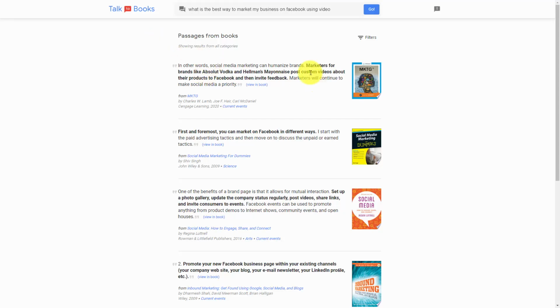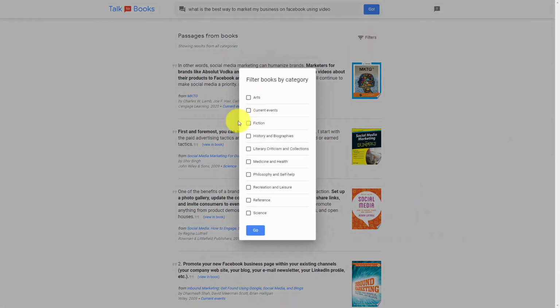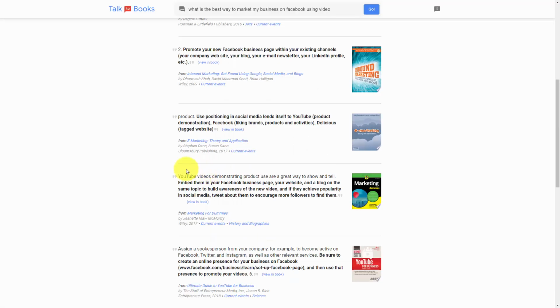What you get with this page also is a filter command. And we can click on Filter. And if you have a way of filtering the information, you can do so here in this area. We can view more passages for more books.